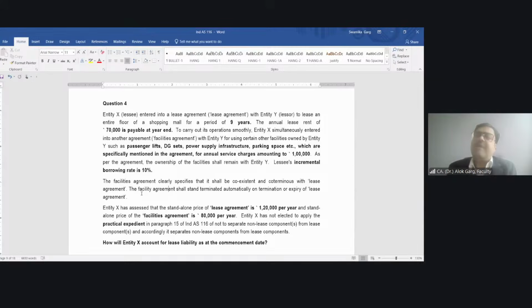So now let me tell you why the standard says to separate or segregate lease and non-lease components. What could be the reason for that?